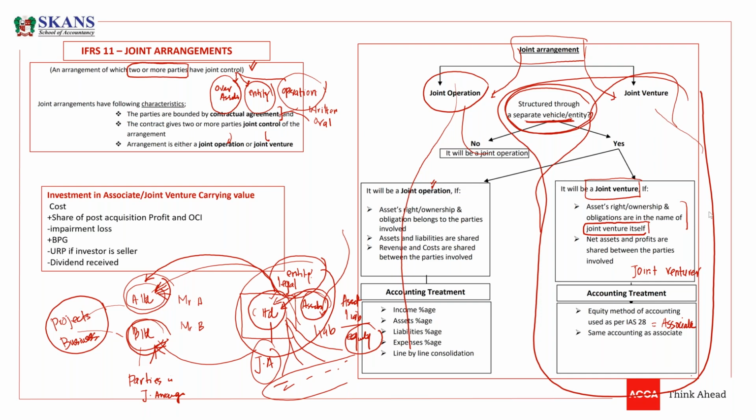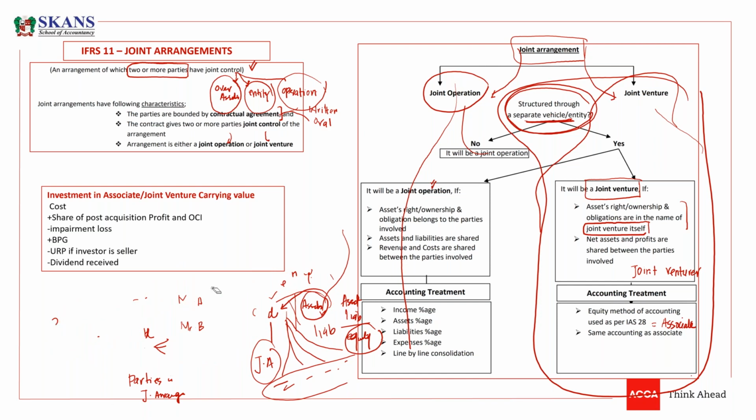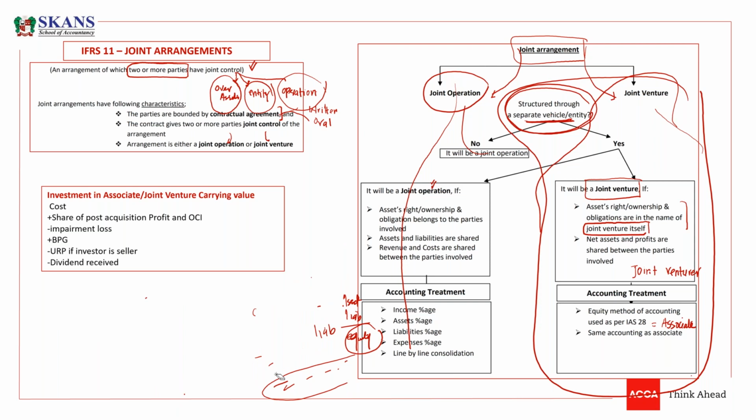Now, what is next? The next thing is, what is the accounting of joint operation? Look, it will be a joint operation if there is no separate vehicle.